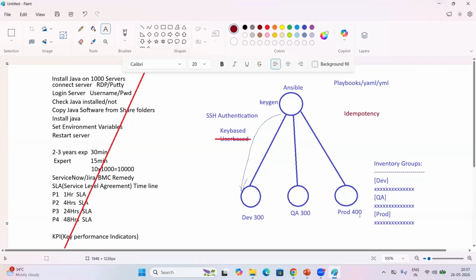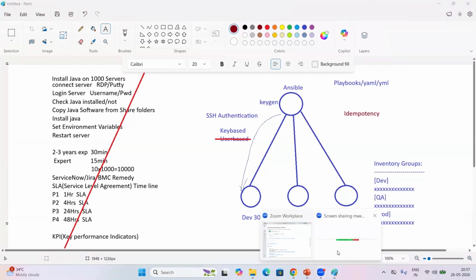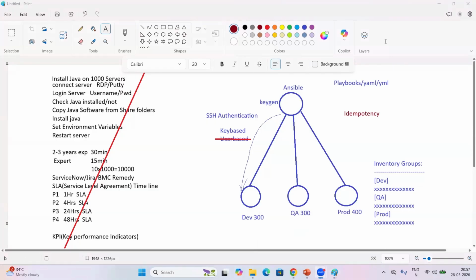Hi, Ram. One question on the authentication between Ansible and the servers. How does the mutual authorization happen between these two? It is key based. We generate one public key on Ansible, and that key we need to add into all the servers. That is a one-time job, first time only.